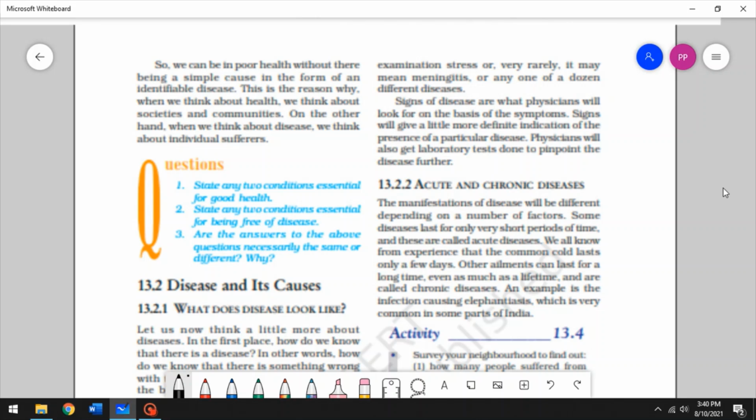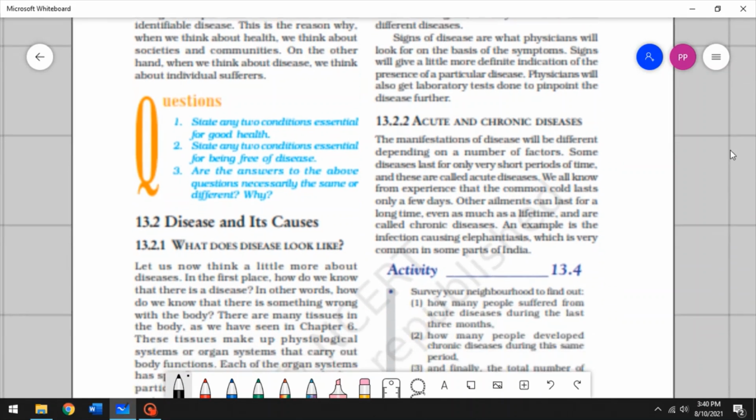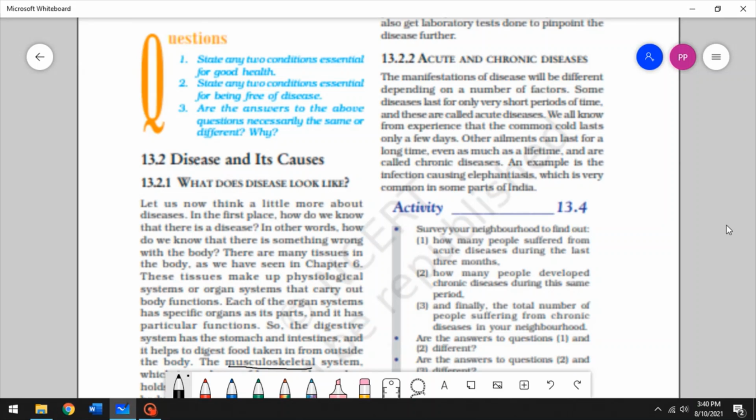All right. So we have two types of diseases: acute and chronic. The manifestations of disease will be different depending on a number of factors. Acute and chronic are based on the difference in time. So acute ailments or acute diseases are for a short time, all right, like a common cold or a mild fever.